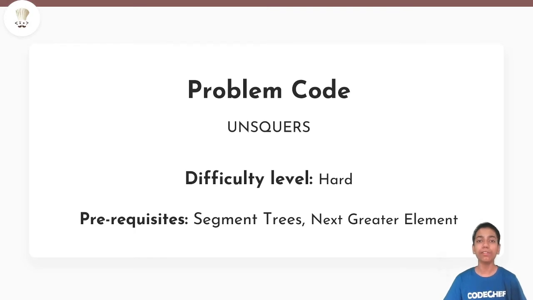In this video, we will be discussing the problem Unusual Queries from CodeChef's November Challenge 2020. The difficulty level is going to be hard and the prerequisites for the problem are segment trees. And note that we are not using something like persistent segment trees or segment trees with lazy propagation. We are just going to use plain segment tree implementation that will contain the build function as well as the query function. Next greater element is the second prerequisite for the problem, and you should know how to find the next greater element for each element in an array using stacks in O(n) instead of O(n^2), which is the brute force solution.